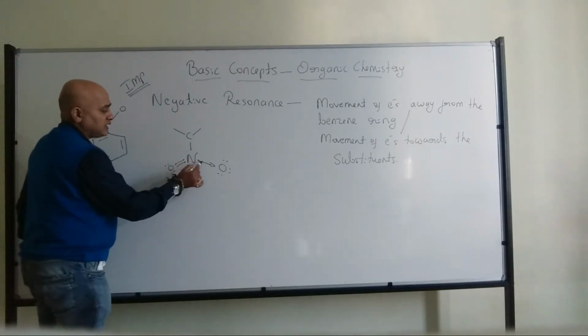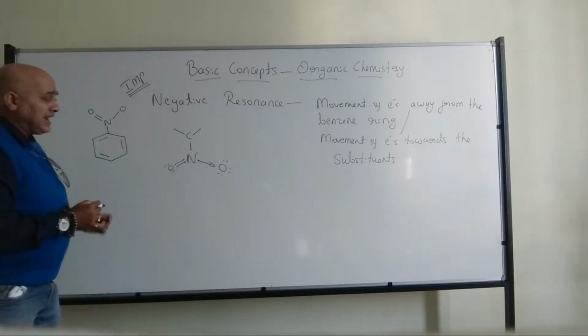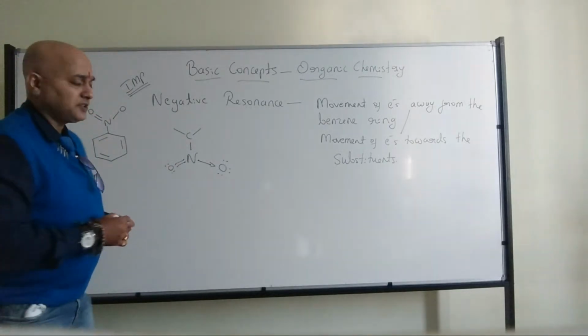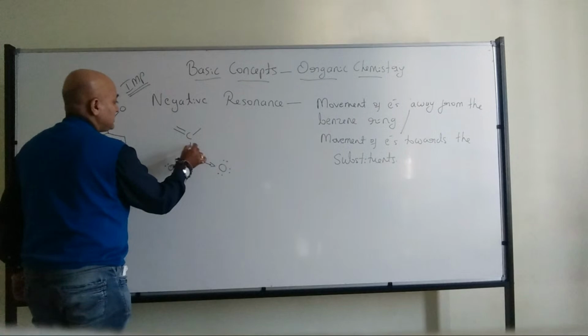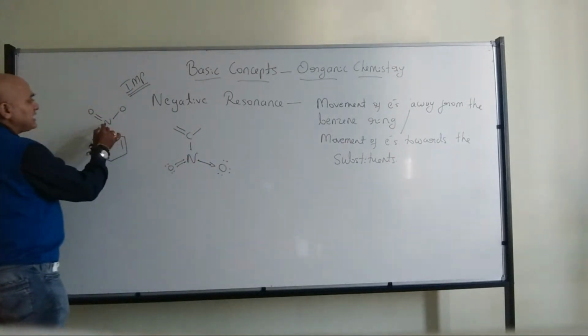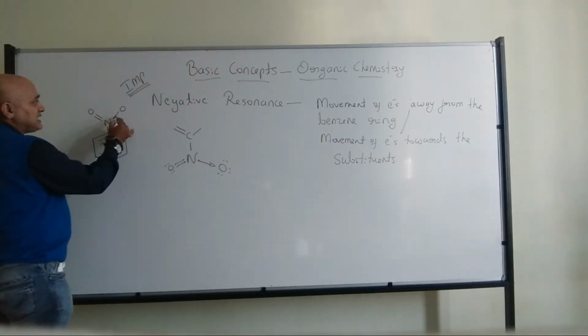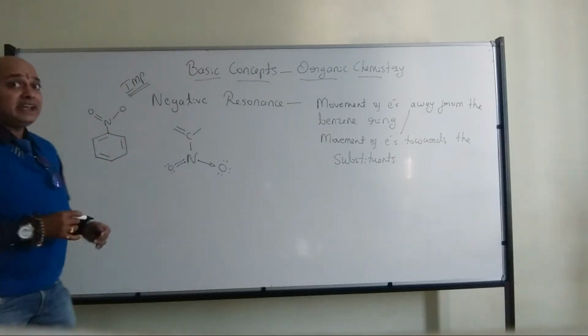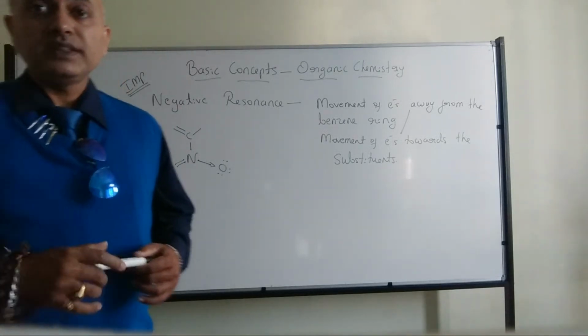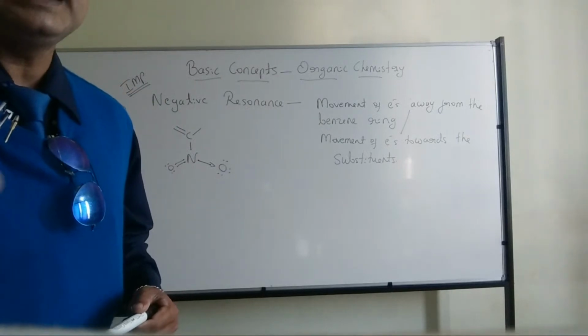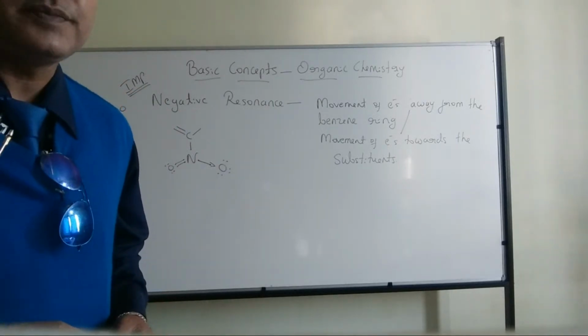So 1, 2, 3, 4, 5. Nitrogen has invested all of its electrons. So that's where we have the nitro group attached over here. So this is actually a coordinate covalent bond.